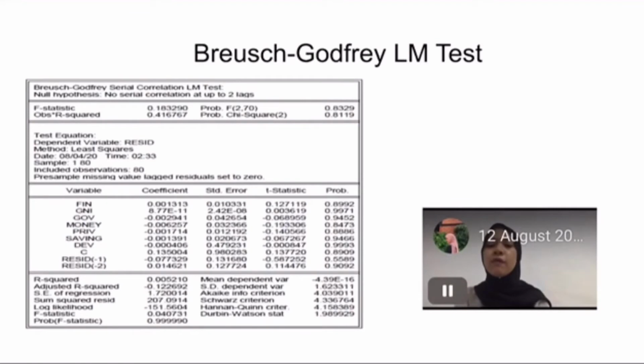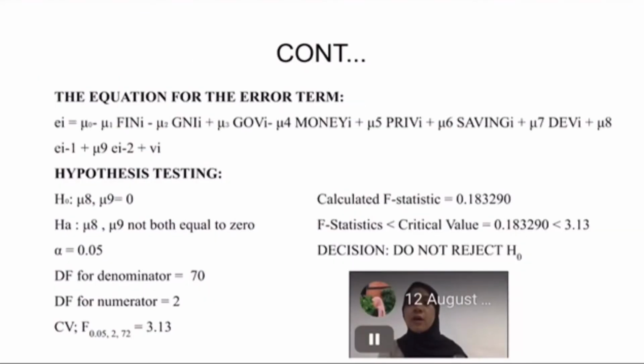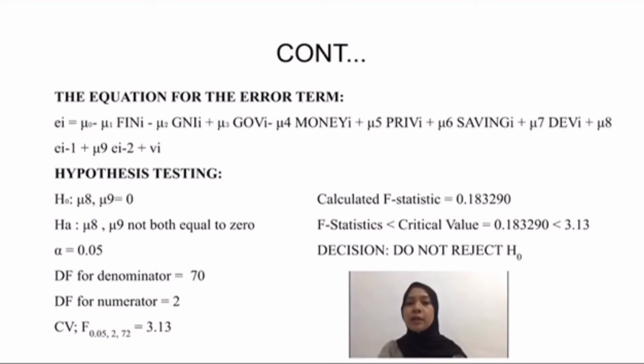Next, we go for the Breusch-Godfrey LM test. The equation of the error term is as shown in the slides. With alpha of 0.05, degrees of freedom for the denominator of 70, and degrees of freedom for the numerator of 2, which is obtained from e-views, the critical F value is 3.13.